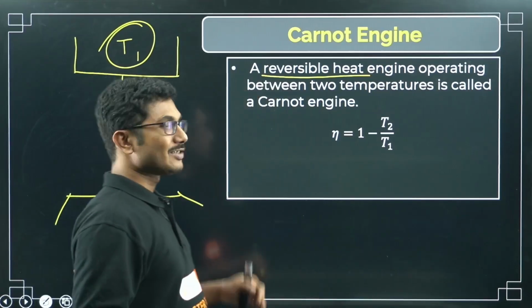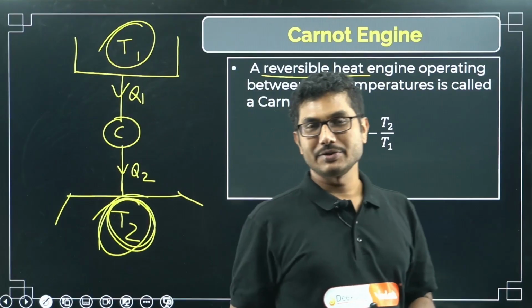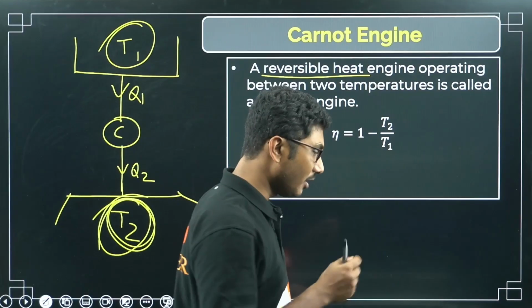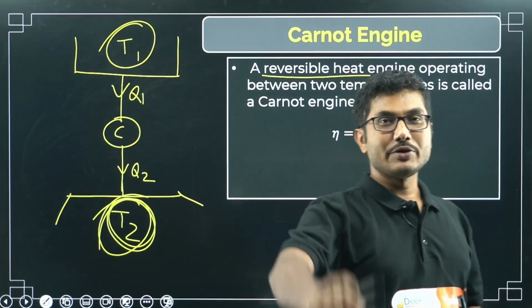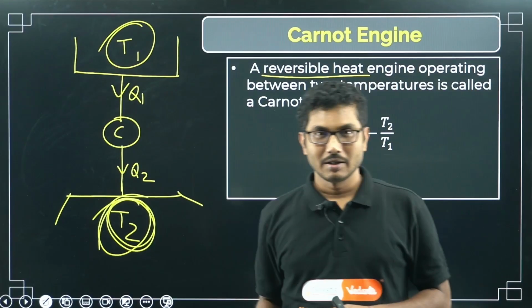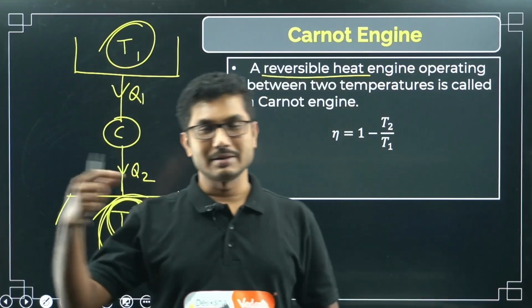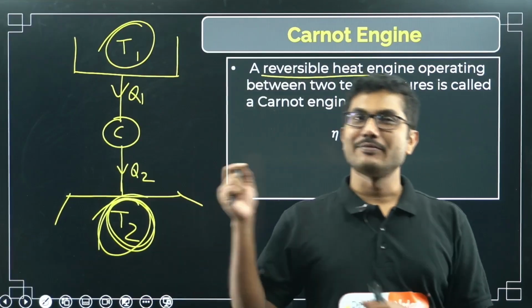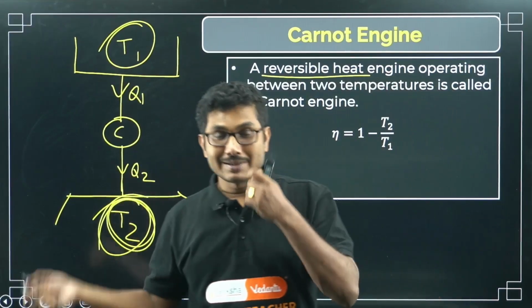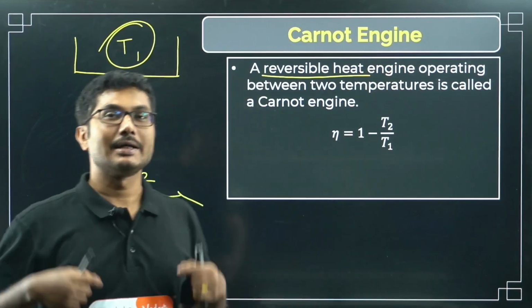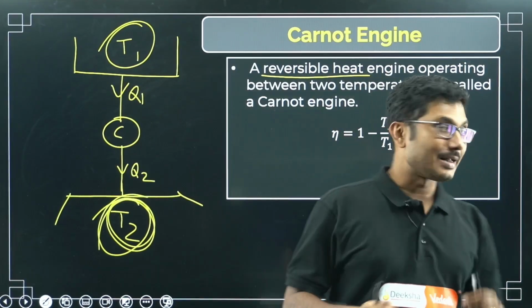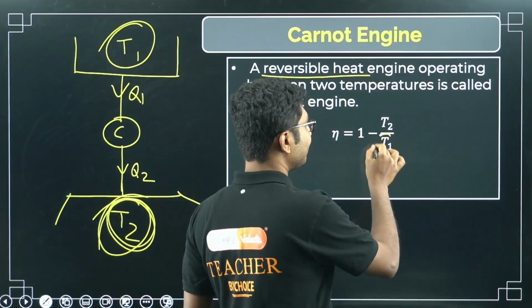Now in case of our day-to-day engines, what are these two temperature sources? First of all, to operate an engine, what do you require? You require a fuel: petrol, diesel, CNG gas. When you are operating a car, you need that fuel. That fuel, when it burns inside the engine, generates a high temperature, that is the higher temperature that we are calling T1.